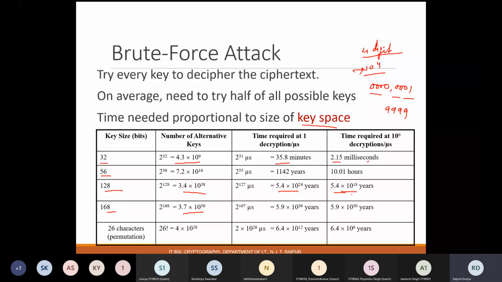So by analyzing this, one can say that if we increase the key size, there will be a larger key space. So there will be so many combinations of keys which one has to try, right? So in order to make things more secure, one should try to include more keys, so that way one can secure the crypto system.